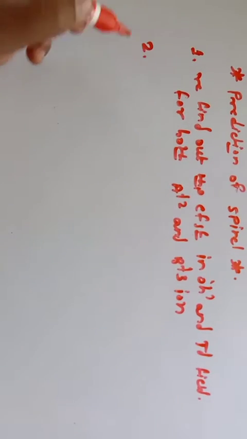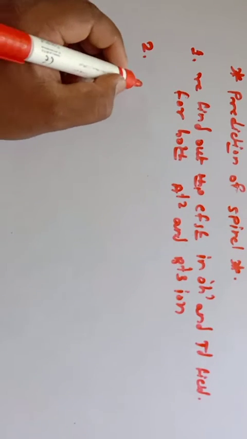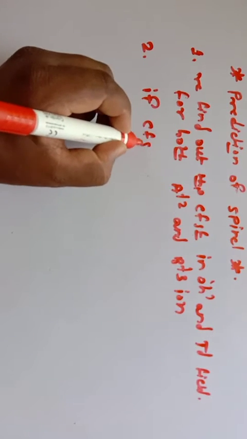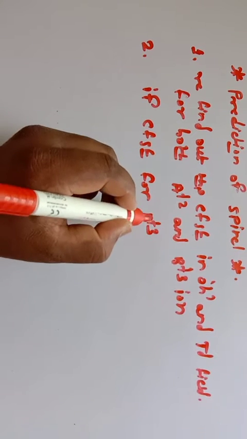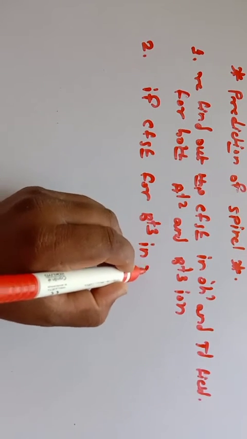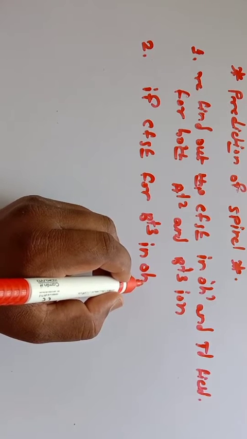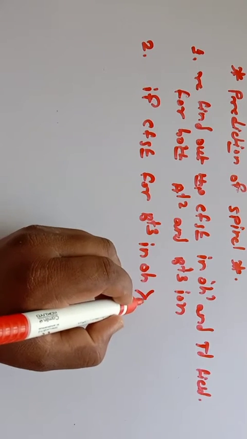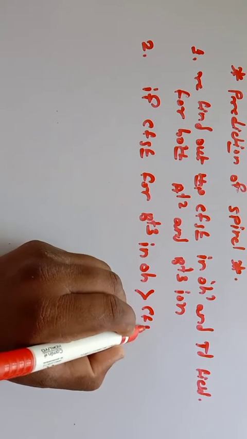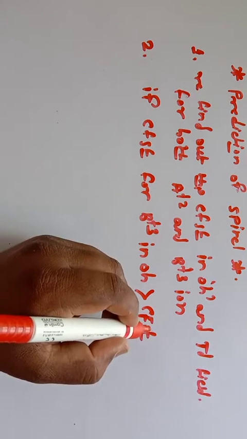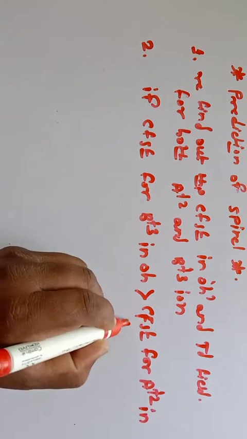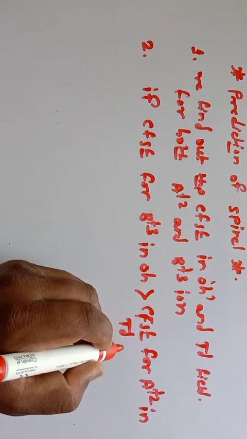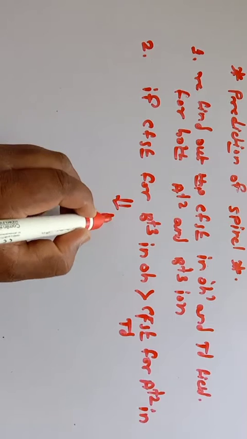The important point is that if CFSE for B plus 3 ion in octahedral environment is greater than CFSE, crystal field stabilization energy, for A plus 2 ion in tetrahedral environment, then the spinel is a normal spinel.